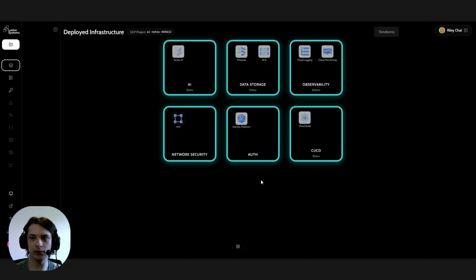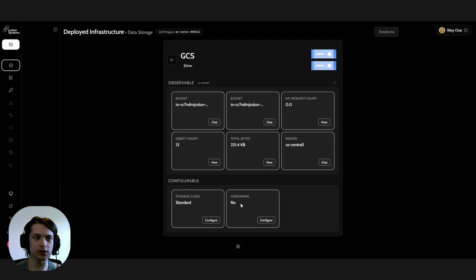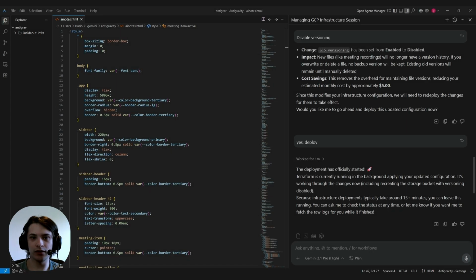And just to confirm, if we go back to the web management window, you can see that versioning is now disabled instead of enabled. I hope that was a helpful demo for the InsideOut MCP in Antigravity, which lets you design, build, deploy, and manage your backend infrastructure all without leaving Antigravity.